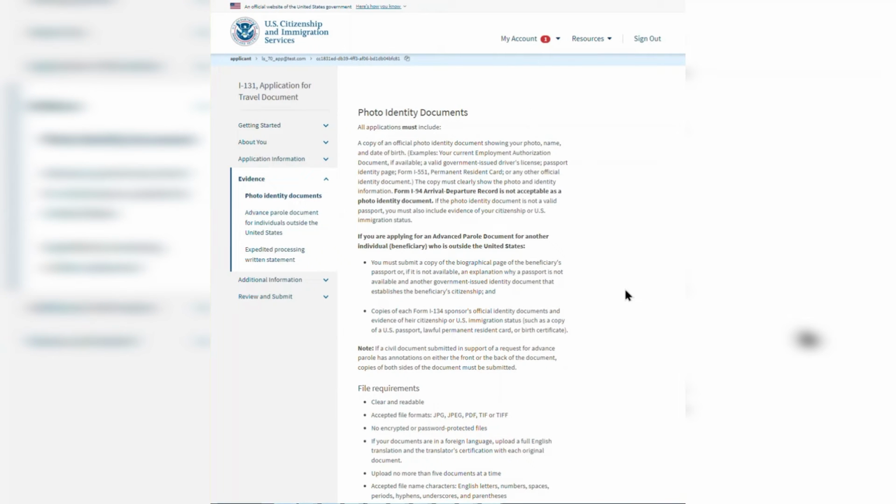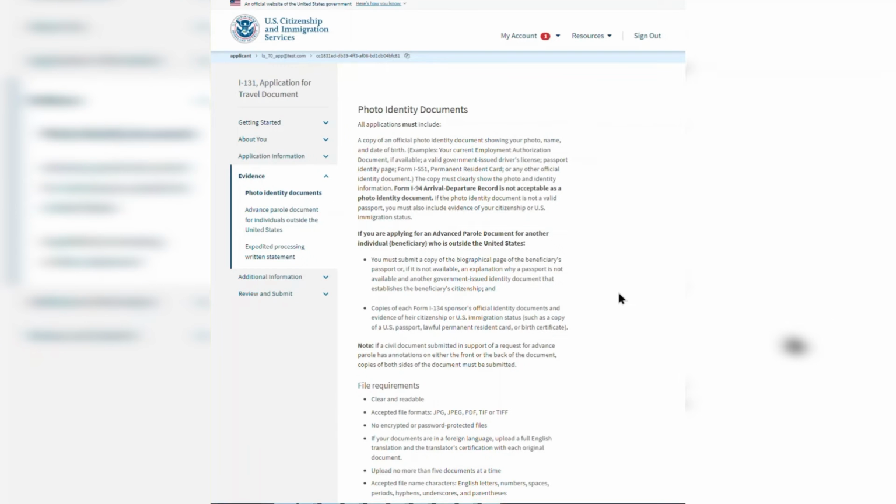When you reach the evidence portion of your form, you will begin by adding at least one government-issued identity document that shows your photo, name, and date of birth, such as an employment authorization document, driver's license, passport, or tazkira.